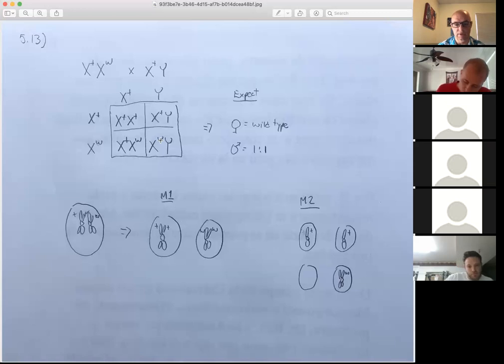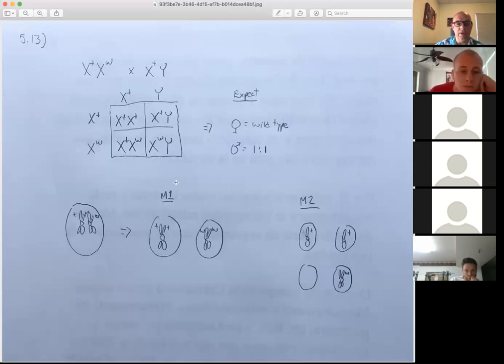At the time they didn't know if it was DNA or protein, but this hereditary substance is located on these chromosomes. Okay, so let's think back here. This is what I took a little bit of time doing, drawing this out.